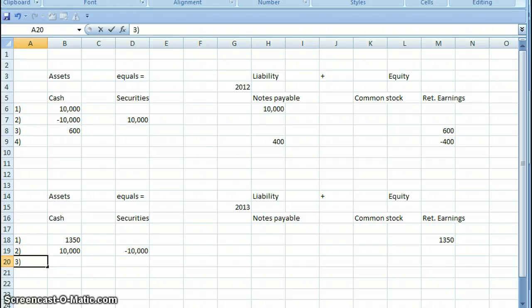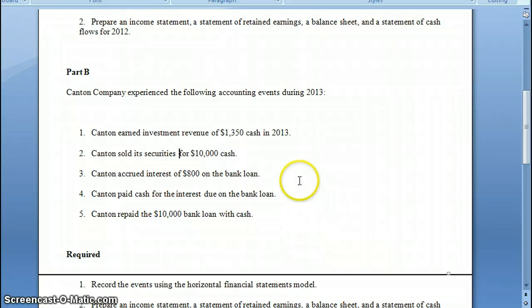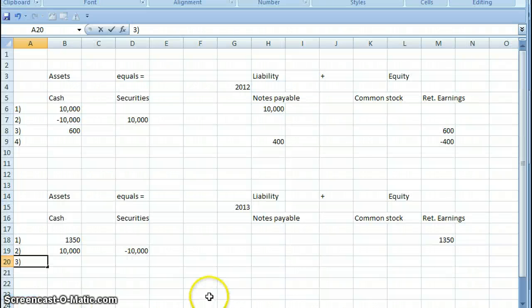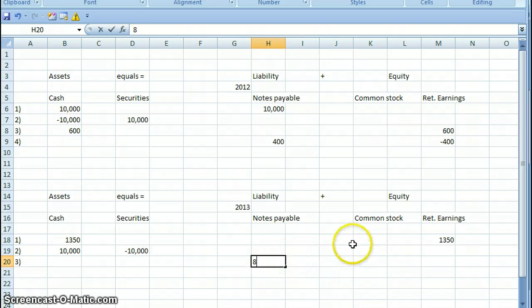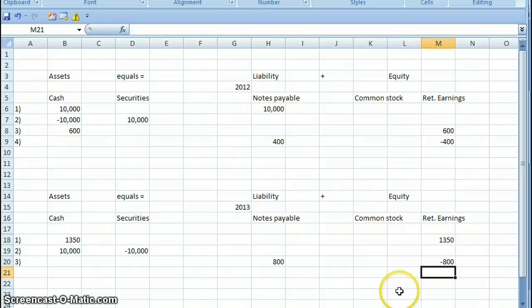Now we're going to look at, they accrued $800 of interest on the bank loan. They didn't pay it yet. So we're going to go over here and we're going to create a notes payable liability, $800, and negative $800 for retained earnings. That keeps the right-hand side of the balance sheet in balance.